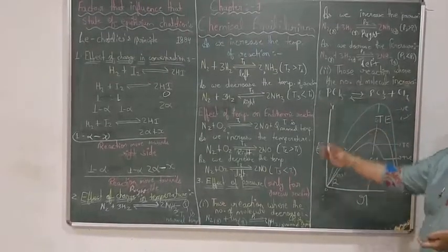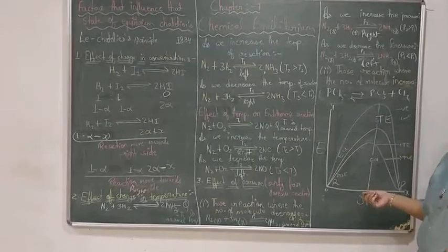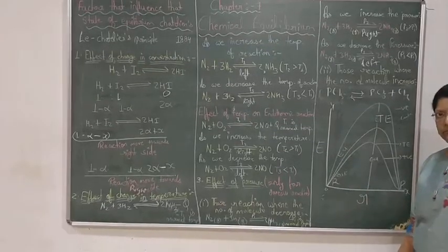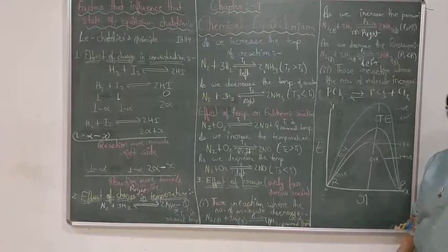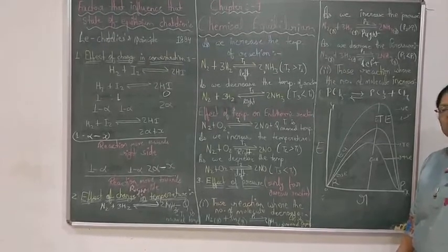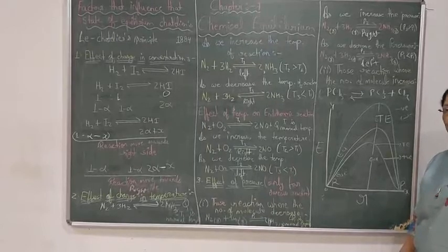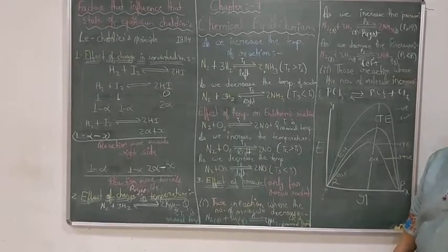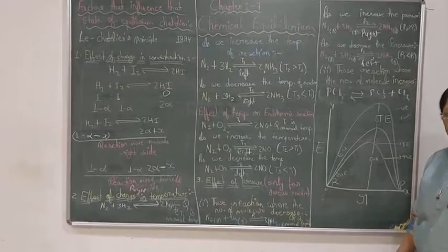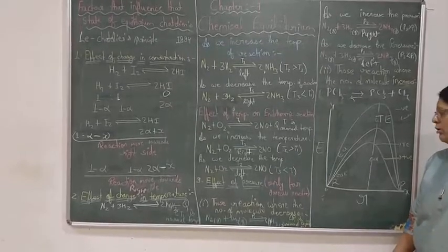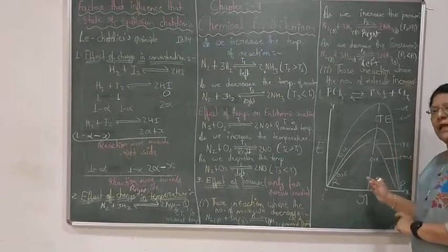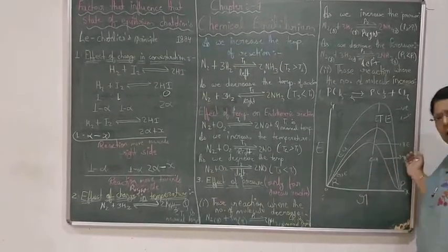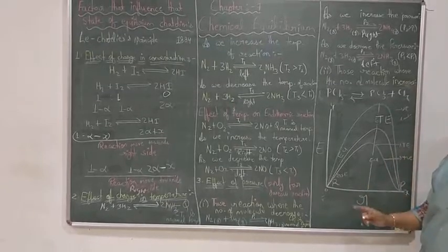Now we will talk about the effect of a catalyst on the equilibrium reaction. A catalyst never ever changes the position of equilibrium. It only establishes equilibrium in a faster or slower way. Catalysts never ever disturb equilibrium. They only establish it earlier or later. That is the effect. How is it happening?